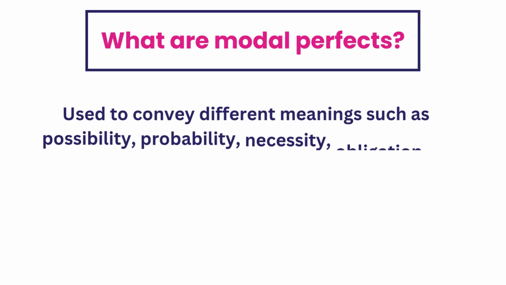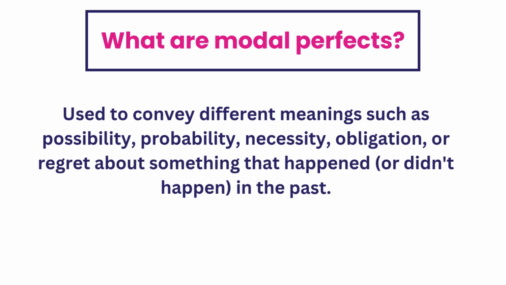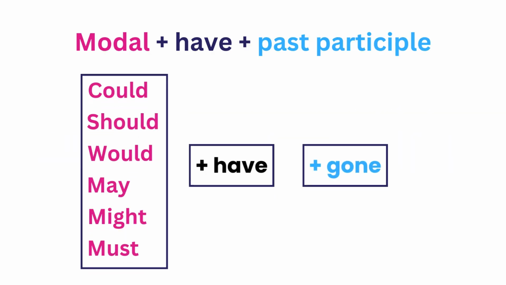Modal perfects are used to convey different meanings such as possibility, probability, necessity, obligation, or regret about something that happened or didn't happen in the past. Modal perfects combine modals like could, would, and should with have plus past participle, giving us a way to talk about actions or events in the past that didn't happen, should have happened, or might have happened.